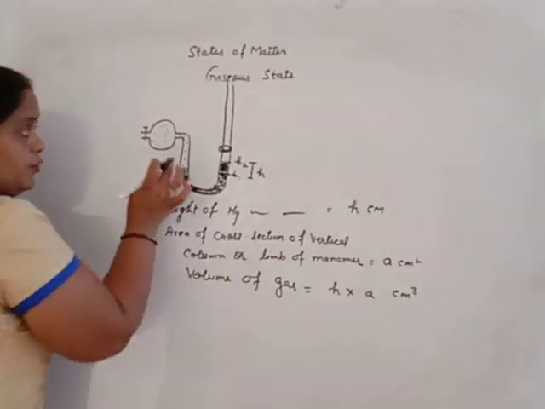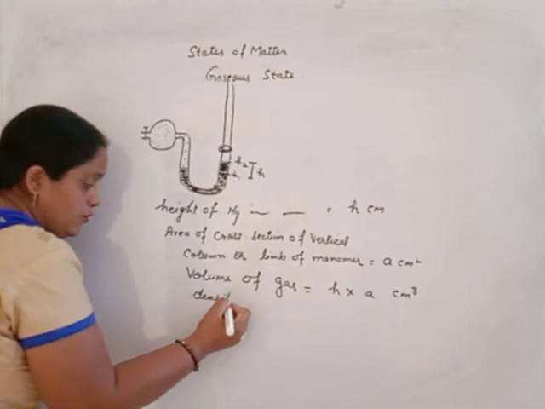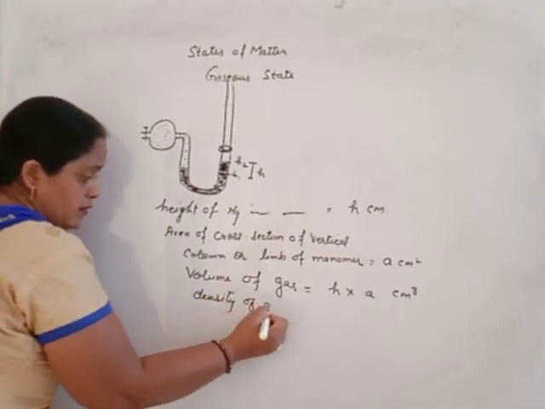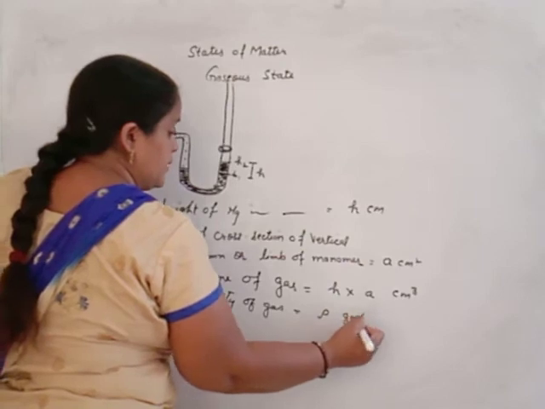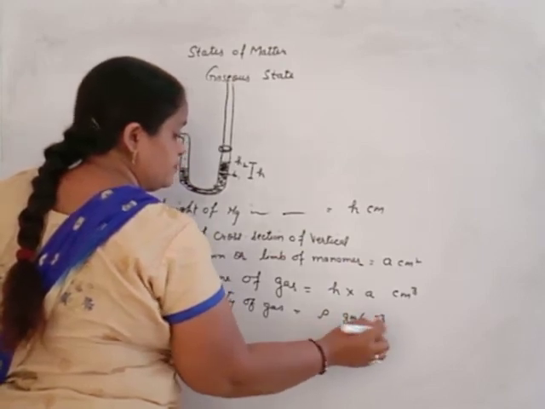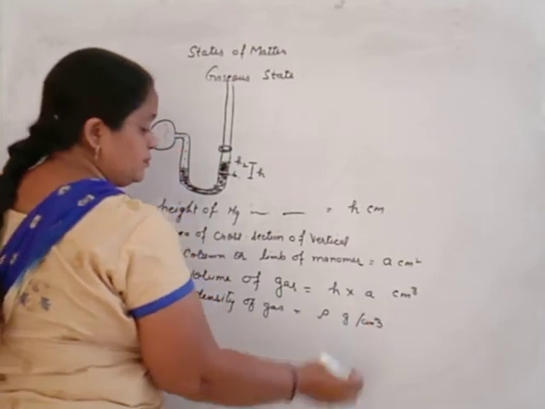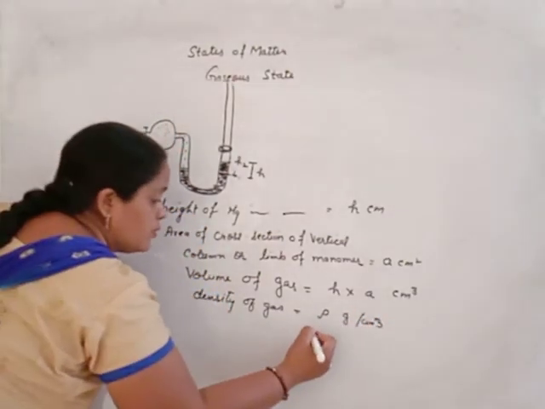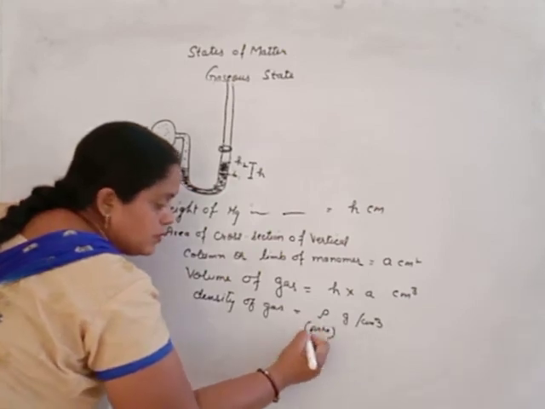Then we know the density of the gas. Beta, density of the gas is represented by rho, gram per centimeter cube.